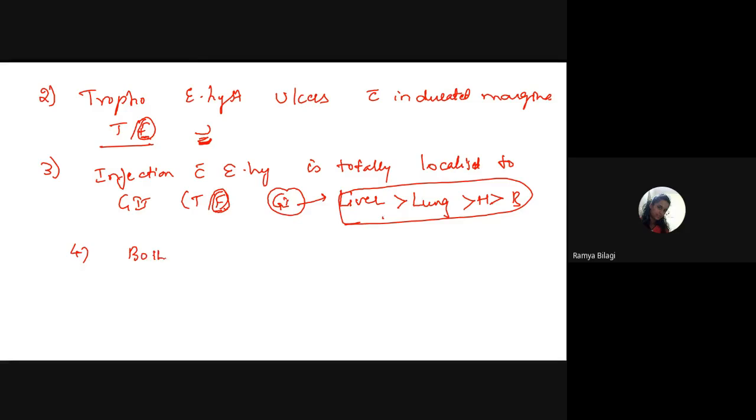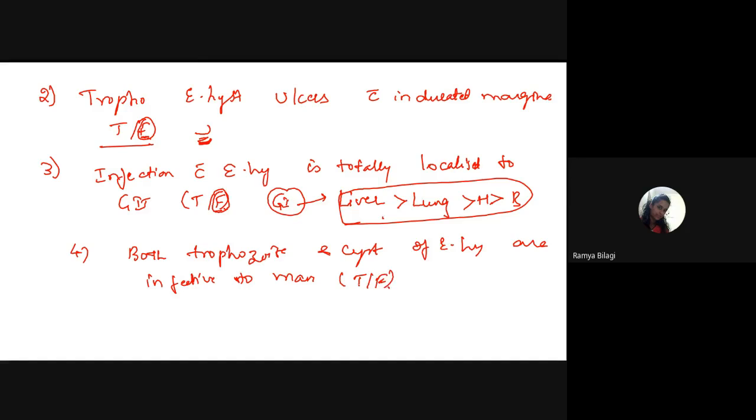Just listen to this question. Both trophozoites and cyst of Entamoeba histolytica are infective to man. Whether this statement is true or false. Students, you analyze and tell me.